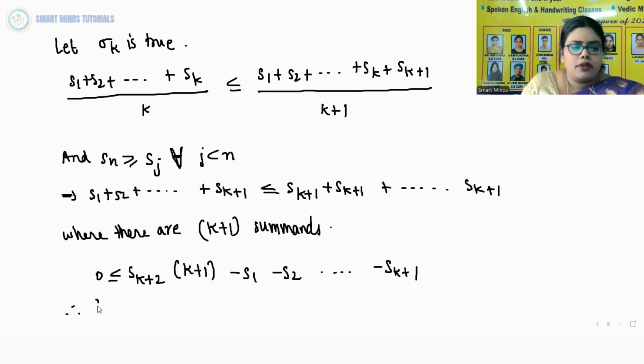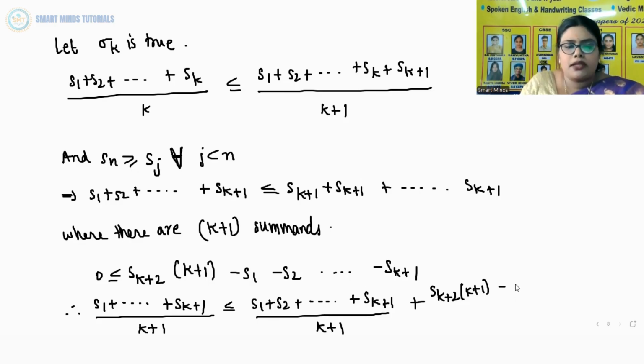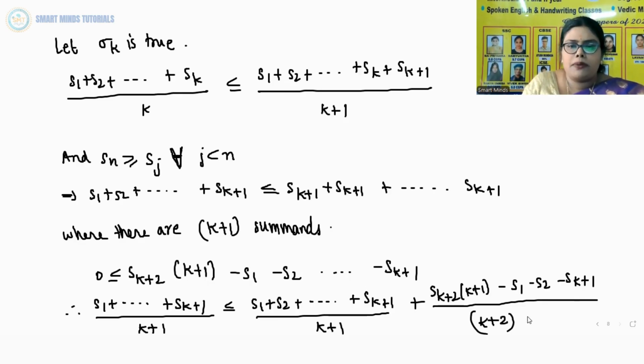So therefore S1 plus so on up to Sk plus 1 by k plus 1 is less than or equal to S1 plus S2 plus so on up to Sk plus 1 by k plus 1 plus Sk plus 2 into k plus 1. Then again we are subtracting all the terms: minus S1 minus S2 minus Sk plus 1 by k plus 2 into k plus 1.